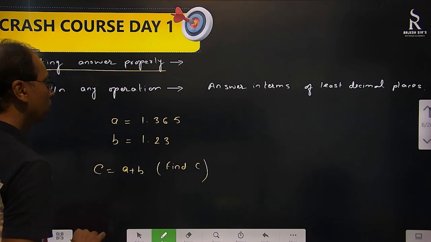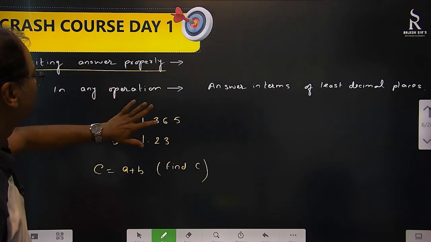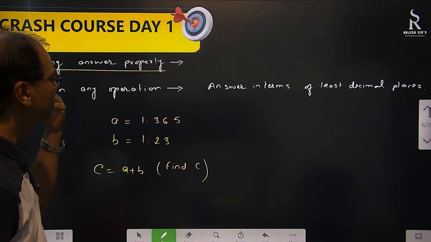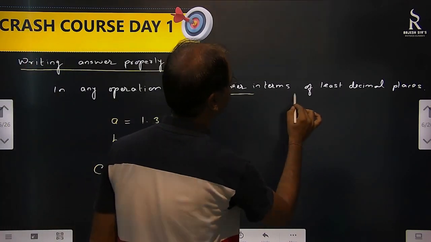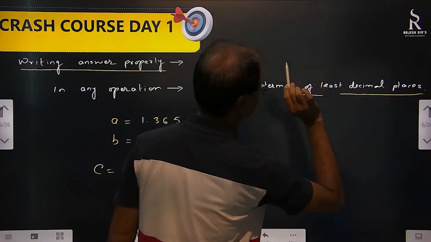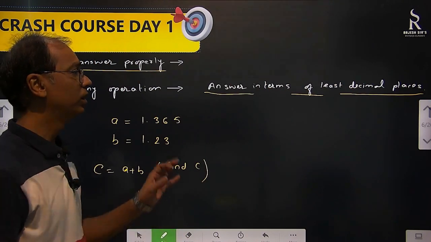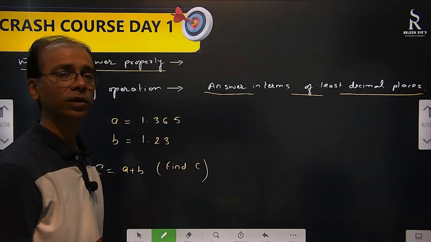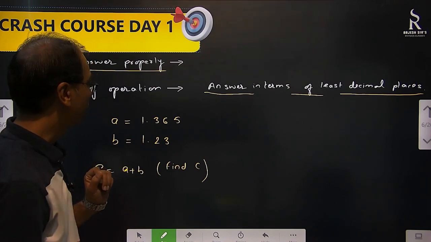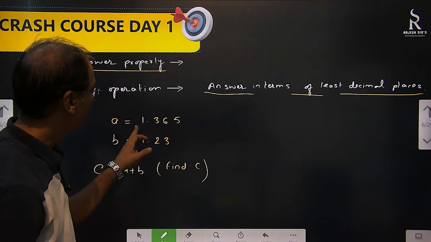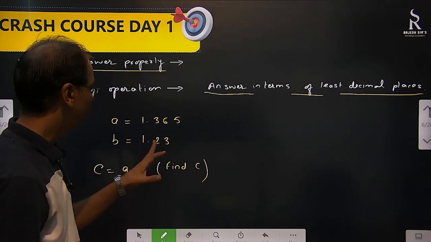Find C. So, what our method says, in any operation, let it be addition, subtraction, division, multiplication, what we have to do is answer in terms of least decimal places. What is the meaning of that? Least significant figures. Now you see that. How many significant figures are here? 1, 2, 3, 4. 4. Here 3.